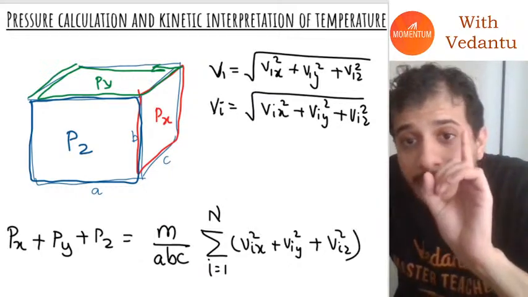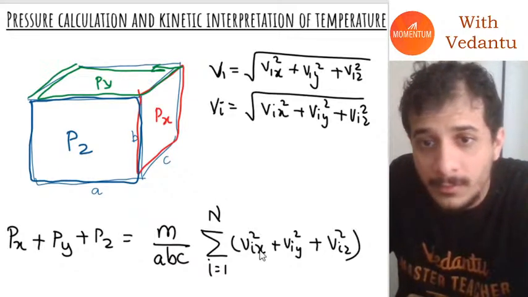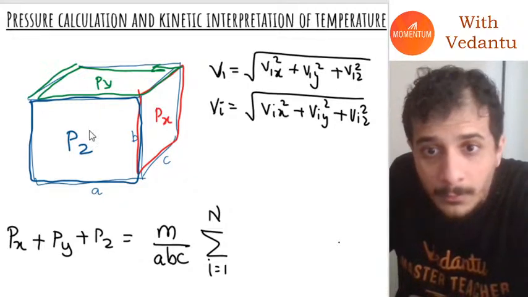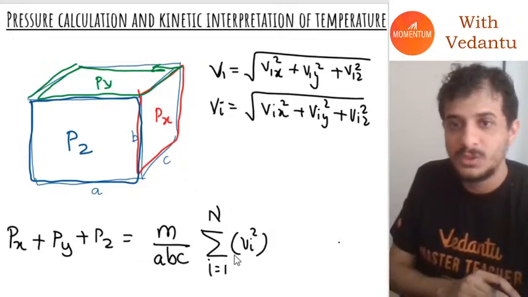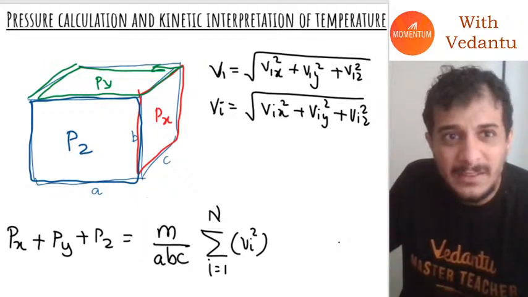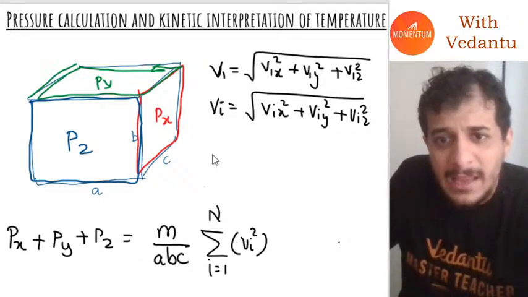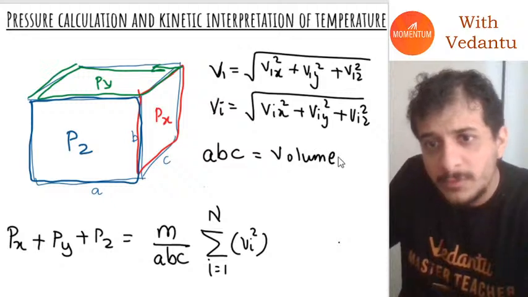Now if you substitute this here, guys, instead of individual components, this will just become Vi square. A very dangerous formula. Also, by the way, A into B into C is nothing but the volume of this container.